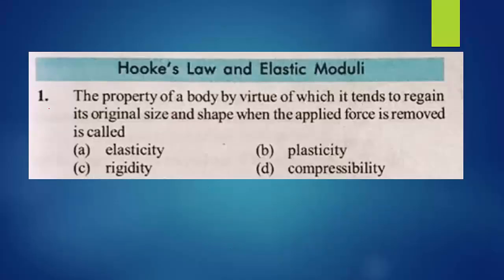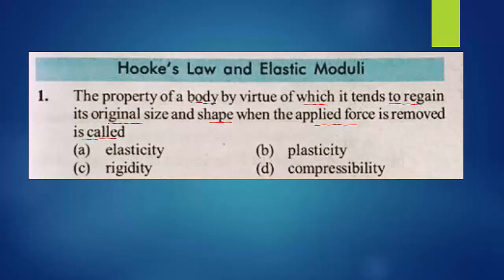So the first question: the property of a body by the virtue of which it tends to regain its original size and shape when the applied force is removed is called. The options are given: elasticity, plasticity, rigidity and compressibility. Here they have given the definition.